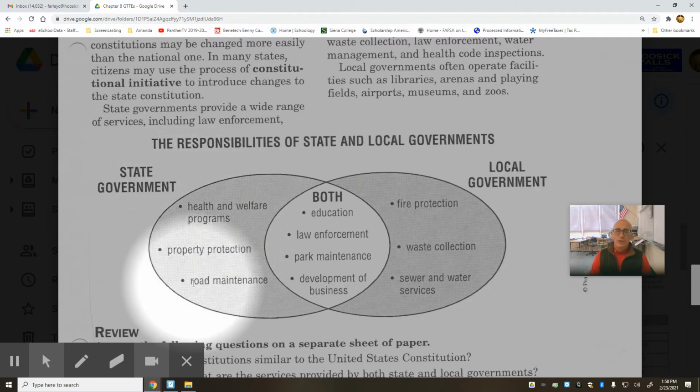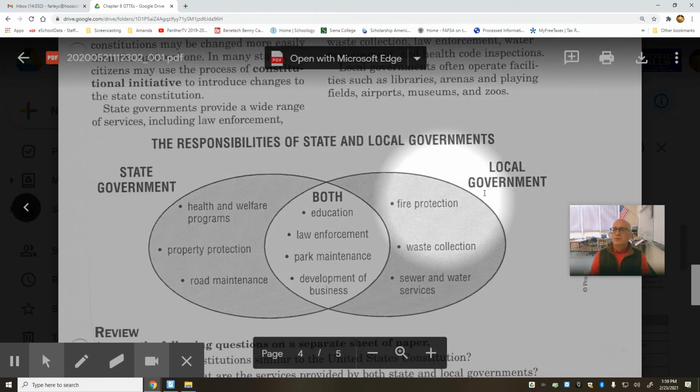Also, states are responsible to a large degree for road maintenance. State highways are maintained by the state of New York. Money you pay on the thruway to travel from Albany to Boston or from Albany to Buffalo, those tolls that you pay to drive on state highways, are used by the state of New York to maintain that highway, to pay toll collectors, to pay work crews to fill in holes or potholes, and to pay state police agencies to patrol those highways, all a function of state government.